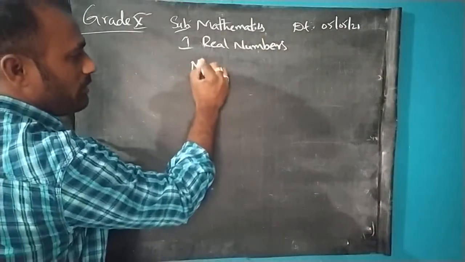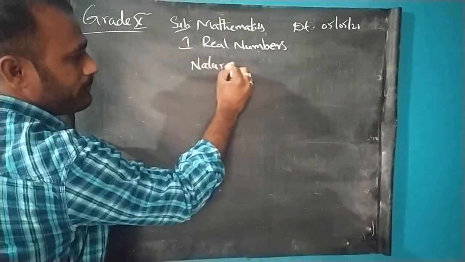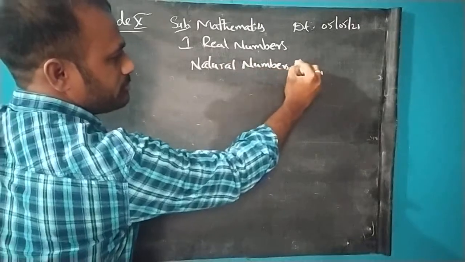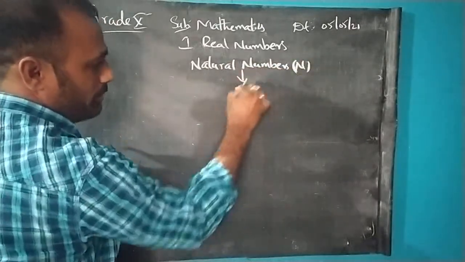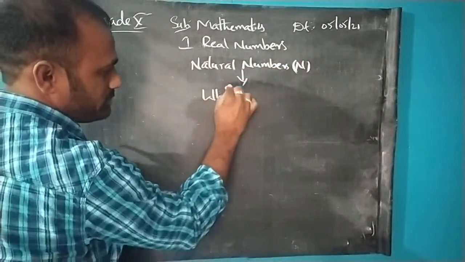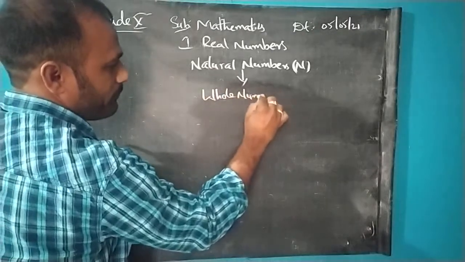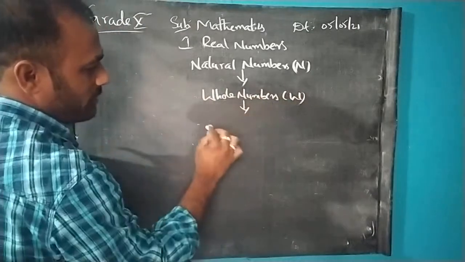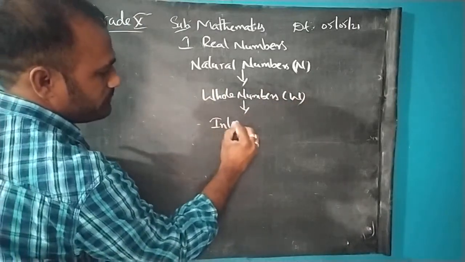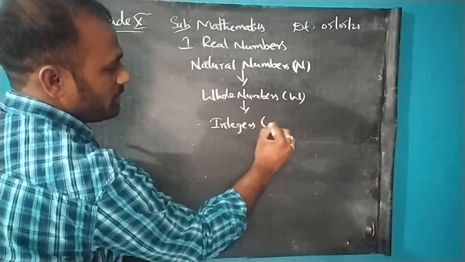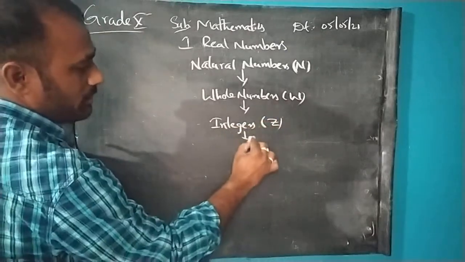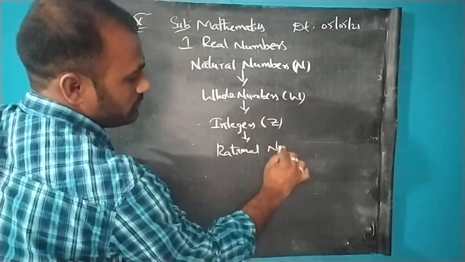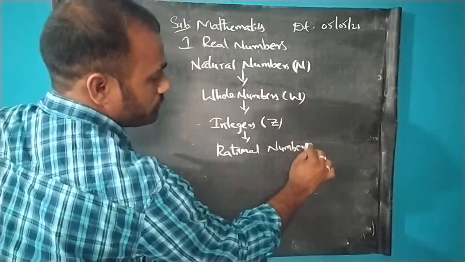So first, we have learned about natural numbers, which are denoted by N. Next, we have learned whole numbers, which are denoted by W. Next, we have learned integers, which are denoted by Z. Next, we learned rational numbers, which are denoted by Q.